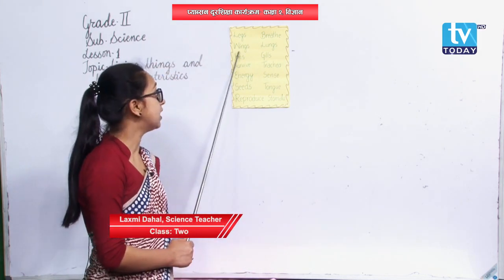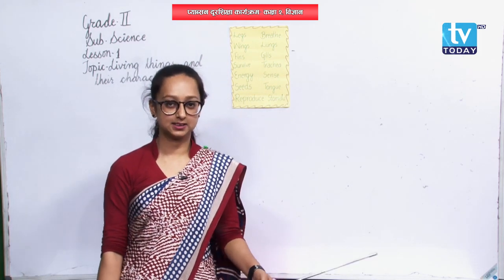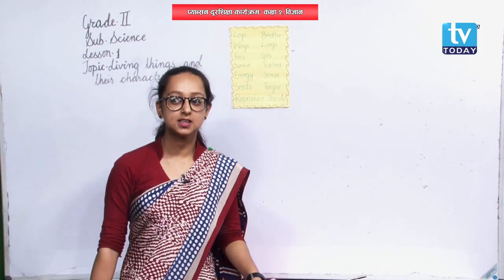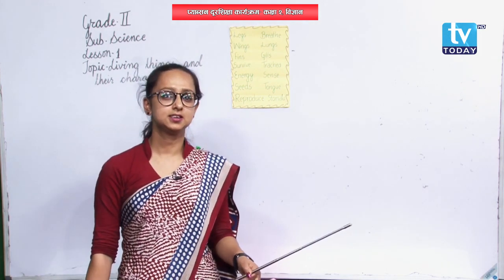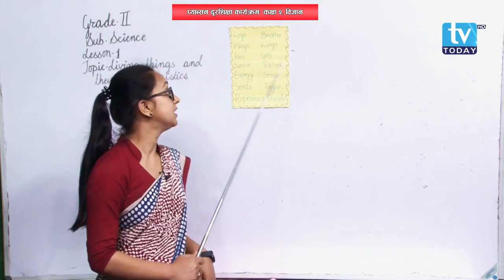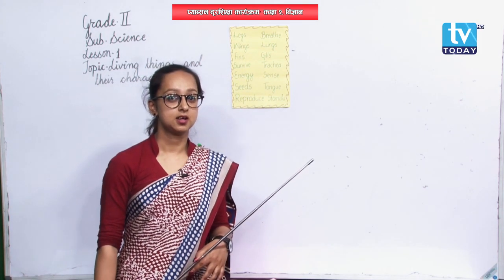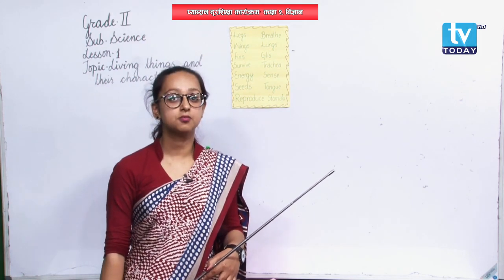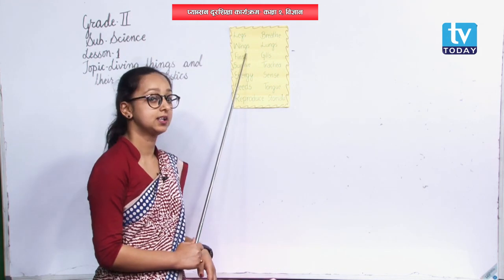Similarly, the next word is wings. What are wings? Birds, they fly, right? Do they fly with their legs? No, they fly with the help of their wings. The part of the body of birds that helps them to fly is wings.